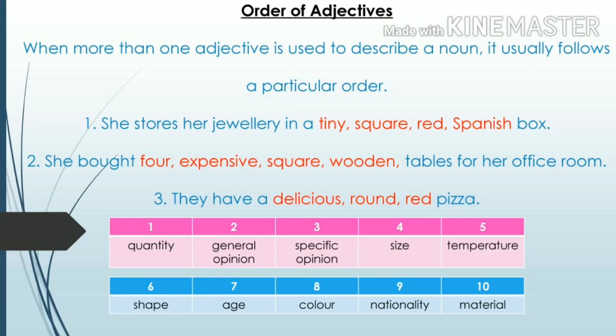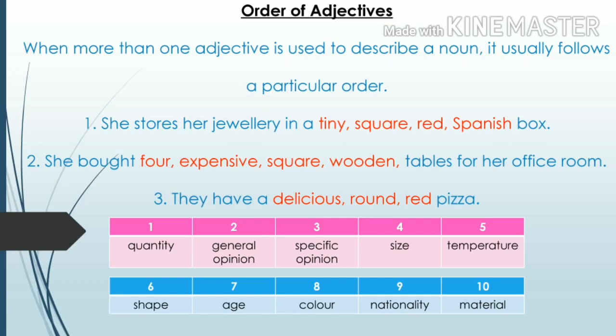See the example. She stores her jewelry in a tiny, square, red Spanish box. Actually, she stores her jewelry in a box. She explained it. How is the box? With 4 more adjectives. Now, she mentioned them in a particular order. How did she mention them? First, she mentioned its size. It is tiny. Next, she mentioned the shape of the box.